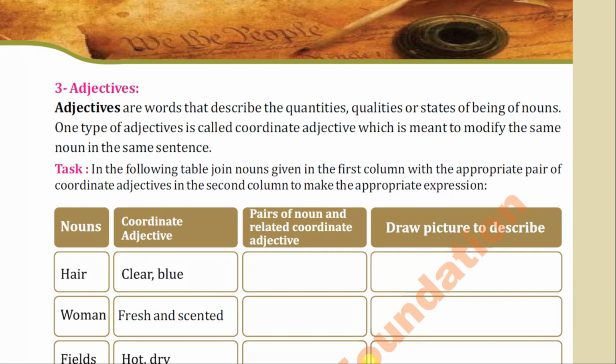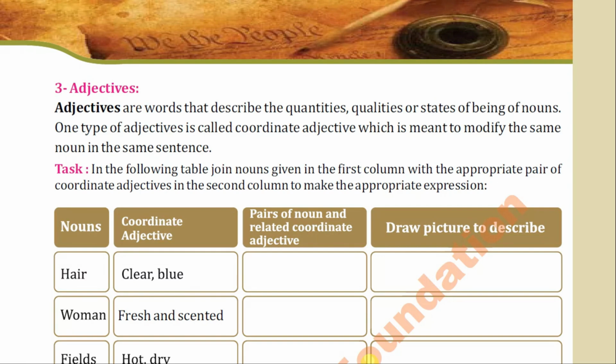It means they qualify the nouns. Coordinate adjectives are adjectives used with the nouns in the same sentence.